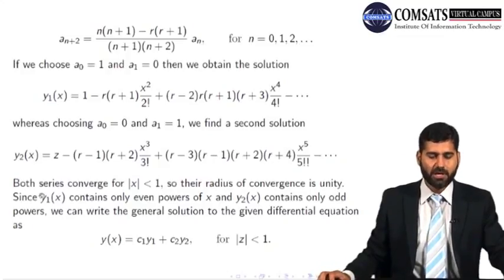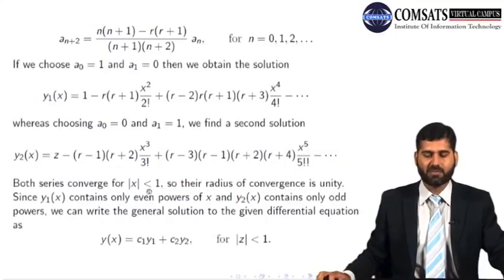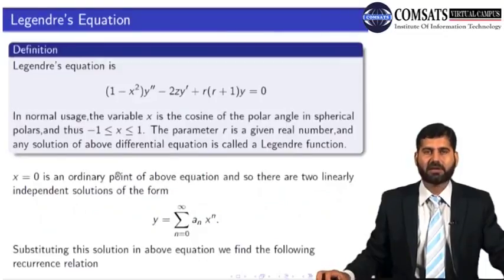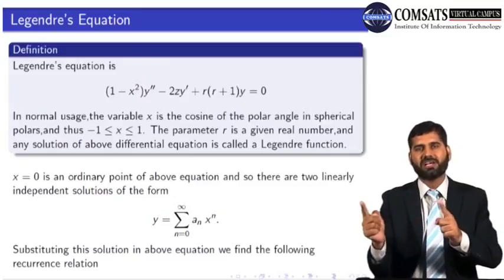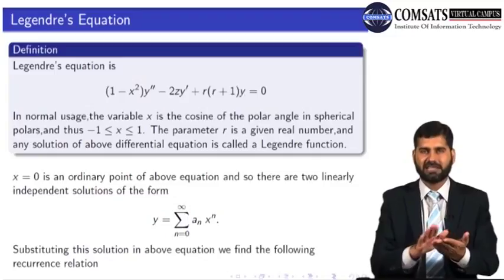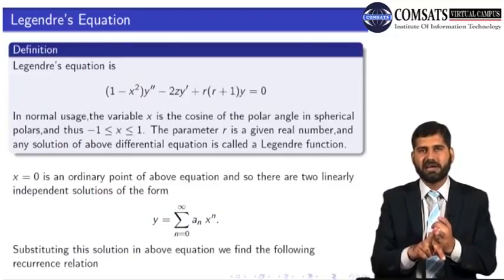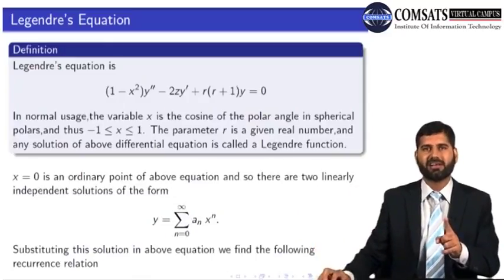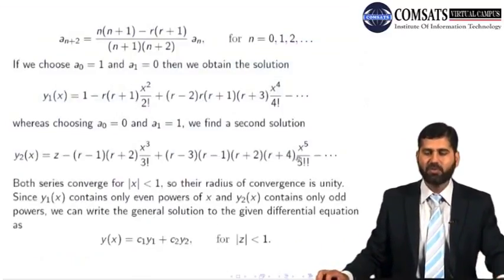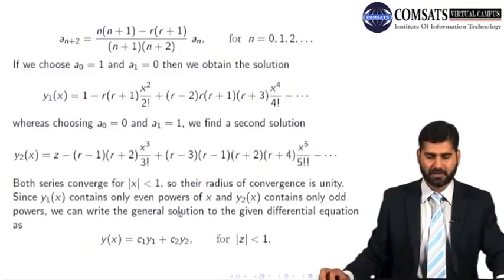constant coefficients. Now both series converge for |x| less than 1. So their radius of convergence is unity. Why do they converge for |x| less than 1? Because the singular points are at +1 and -1. 0 is the ordinary point. The difference between 0 and 1 is 1 unit. So we know that whenever we write a series about an ordinary point, its radius of convergence is the distance of that ordinary point from the nearest singular point. So it is 1. And you can prove it by the ratio test here as well.